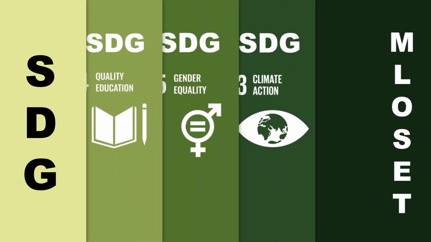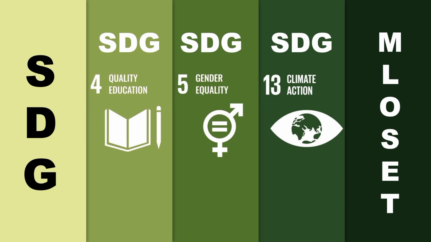So in this video, we'll not only discuss logic and inference, but we'll also connect these concepts to real-world issues highlighted by the United Nations Sustainable Development Goals, also known as SDGs. We'll specifically be covering SDG 4, which is quality education, SDG number 5, which is gender equality, and SDG 13, which is climate action.